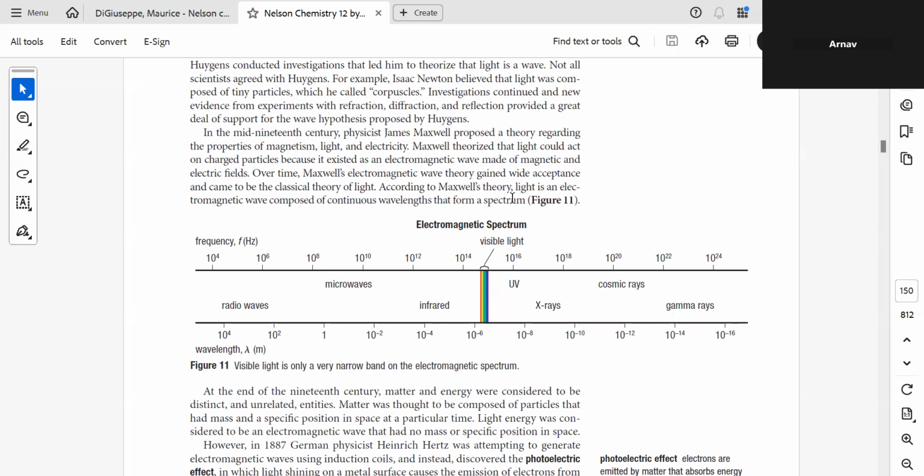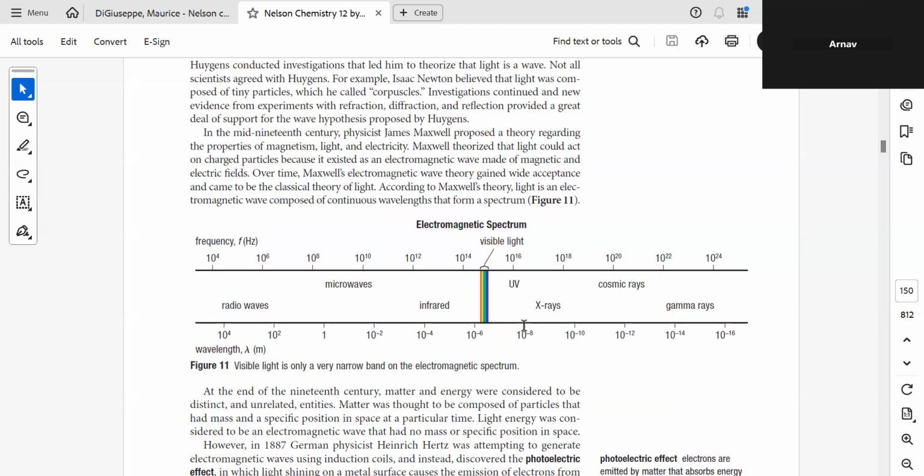So earlier the debate was whether light is a particle or a wave. Then came Maxwell, who said that light is an electromagnetic wave. Electromagnetic wave means it has electric nature as well as magnetic nature. And remember this continuous wavelength that forms a spectrum. It ranges from wavelength 10 raised to minus 16 to wavelength 10 raised to 4 and ahead.